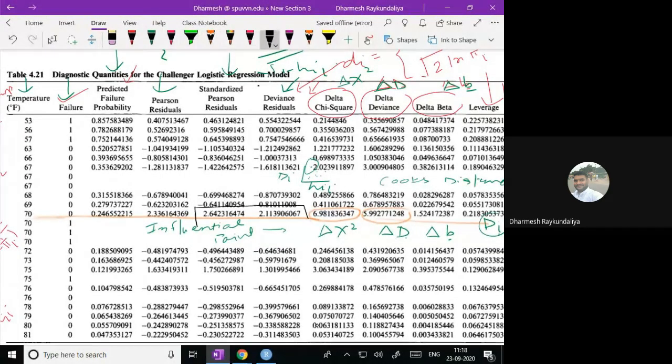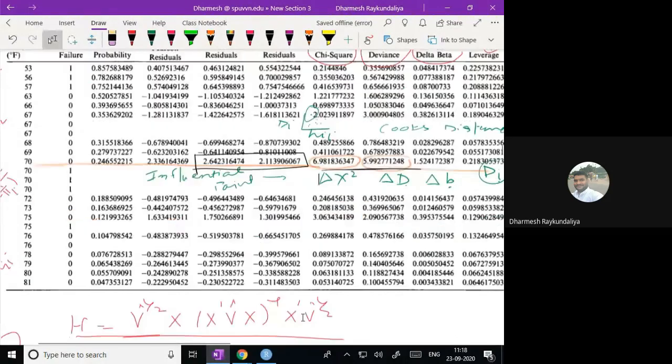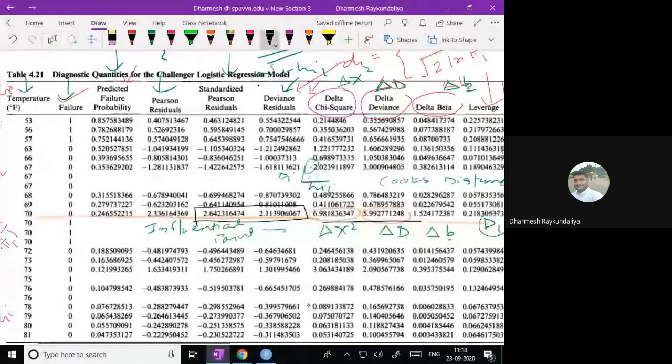It does not say that this is an outlier. But when you calculate the difference in deviance and the difference in chi-square, it says that the point is an influential point. If you look at the deviance residuals, you will not find any observation less than -3 or above 3. Did you get any?